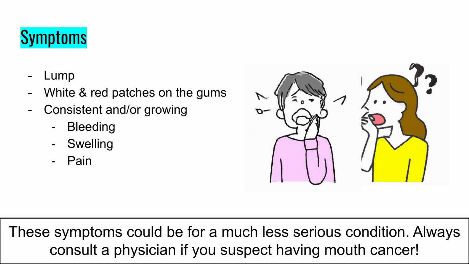White or red patches in the gum of your mouth that last for 3 weeks or more could be an early sign of cancer. And lastly, if you have consistent pain in your mouth, if you have a swelling in it that is growing, and if you have a bleeding in the mouth that does not stop, you might be suffering from mouth cancer. However, note that for most people, these are indicators of much more benign diseases. And always consult a physician if you suspect you are suffering from mouth cancer.